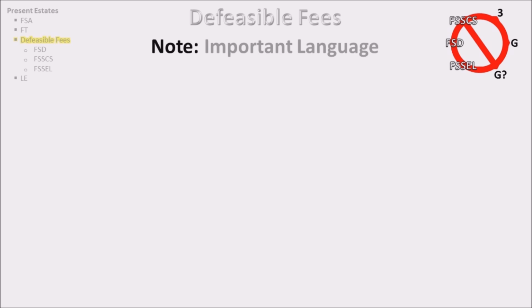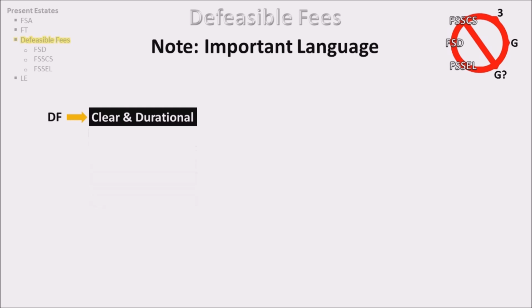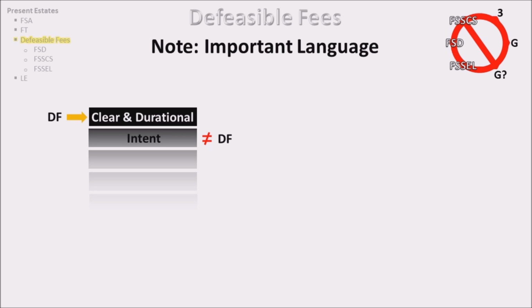Note the important language of defeasible fees. Defeasible fees must have clear durational language. Thus, if the language only rises to the level of intent, it cannot be a defeasible fee. Here are some examples to show that language of intent does not create a defeasible fee.